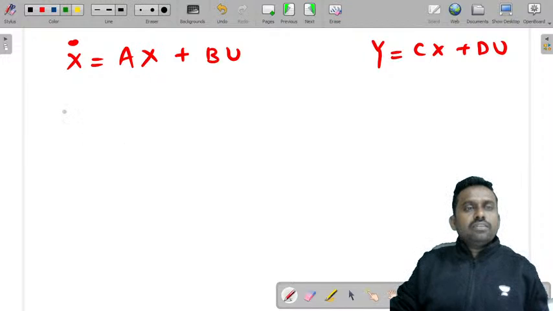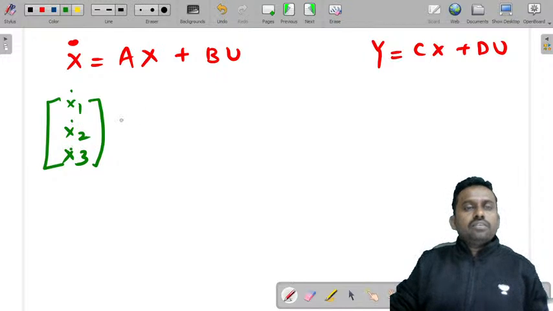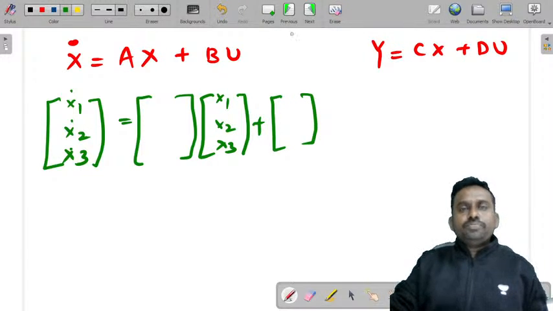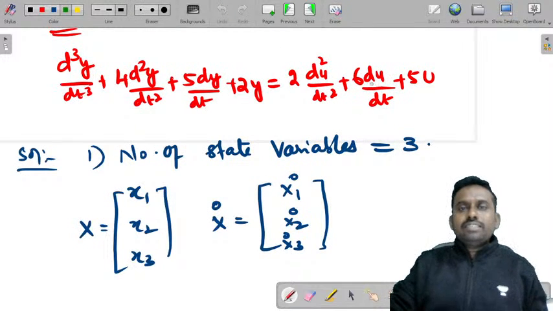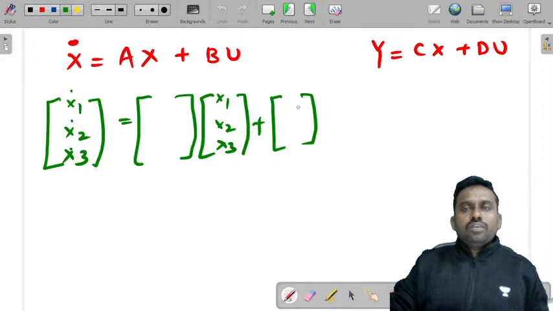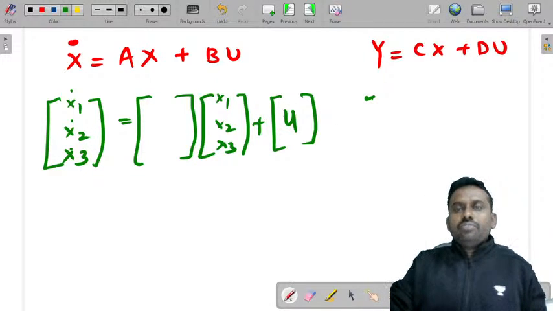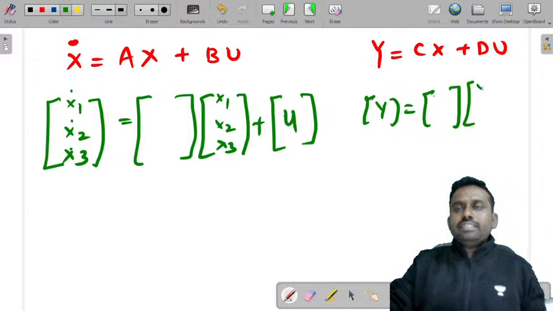Notice x dash, that is x1, x2, x3 dash, is equal to A matrix into x1, x2, x3. This is not the derivative, plus B into u. How many u do we have? d square u by dt square, right? So you can write u here, and y is equal to C into x, where x is x1, x2, x3, plus D into u.